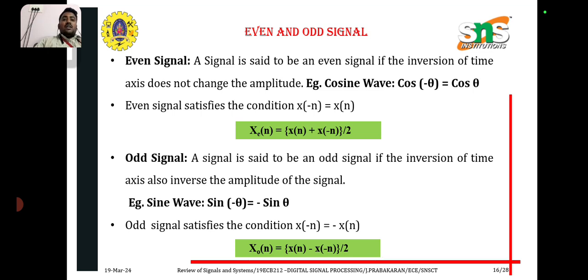And odd signal, a signal is said to be an odd signal if the inversion of time axis also inverts the amplitude of the signal. Example of odd signal is sin minus theta equal to minus sin theta. Odd signal satisfy the condition x of minus n equal to minus x of n. To find the odd part of the signal, we have to use x odd of n equal to x of n minus x of minus n divided by 2 formula.